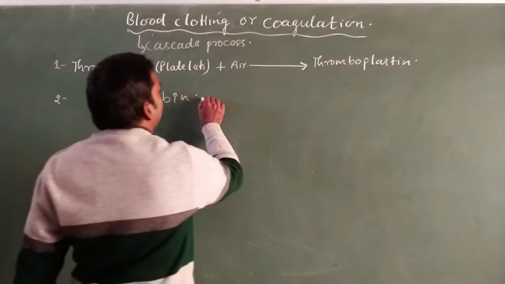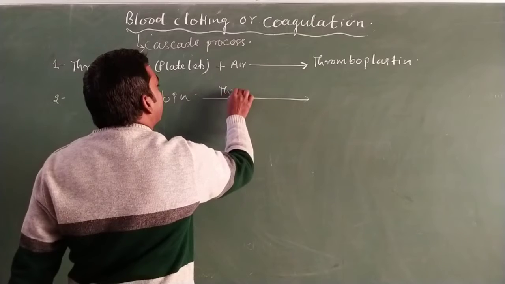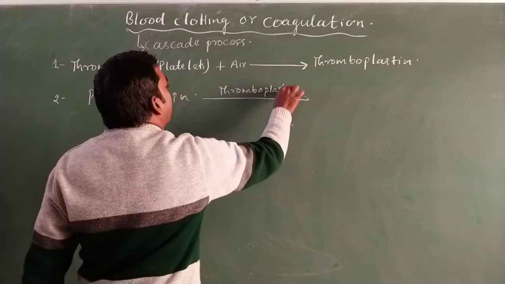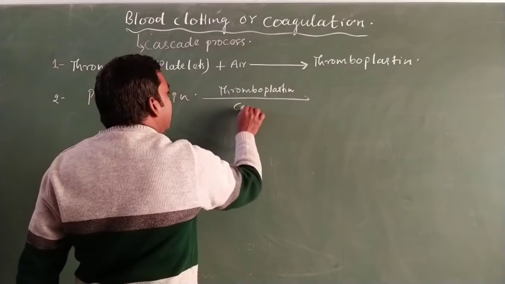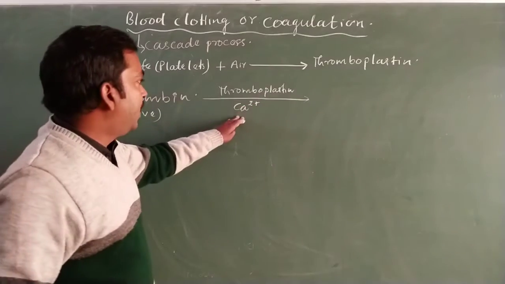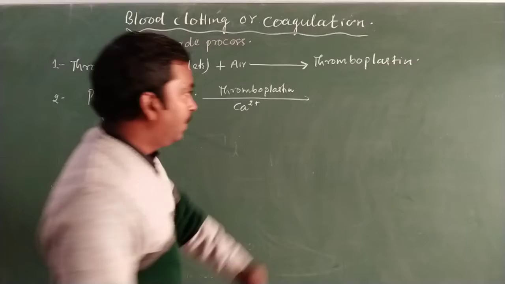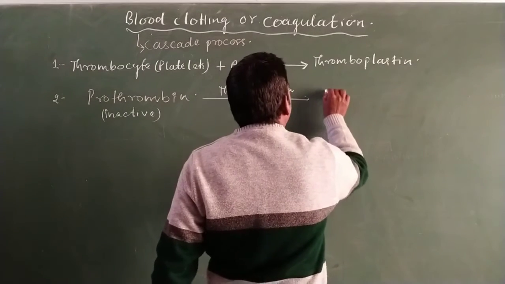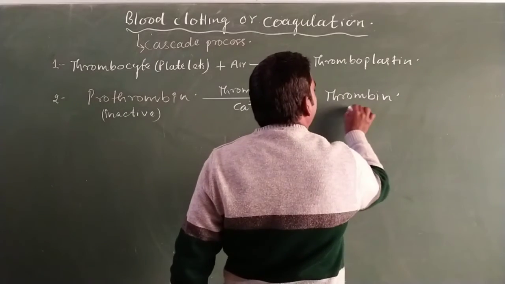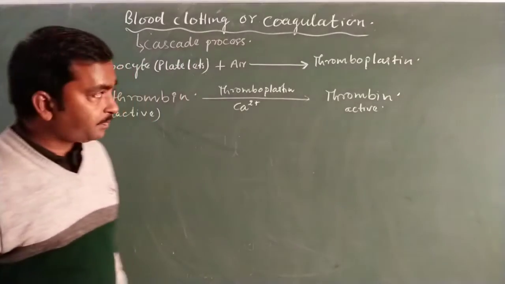So in the presence of thromboplastin and calcium ions, prothrombin is stimulated to become active, and the active form of prothrombin is thrombin. This is the active form of this protein.